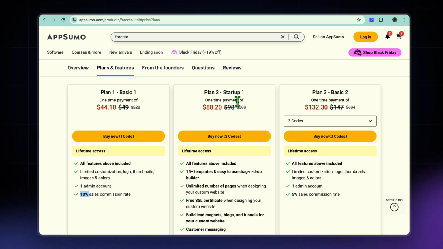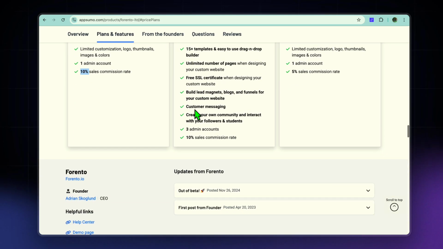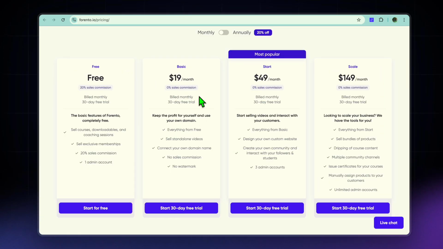So while this one-time payment option is good, I don't believe it is the best offer out there, as they'll be taking a 10% sales commission. So I still believe that it would be best if you stick with the monthly plan.